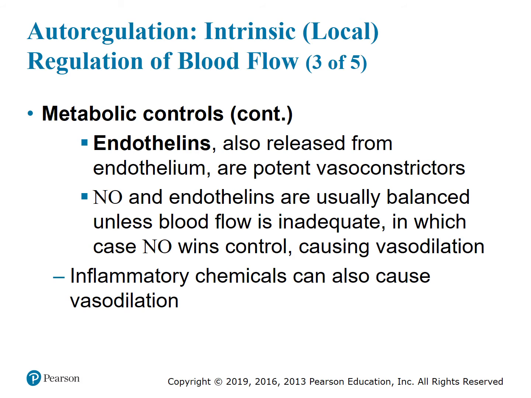Endothelins, also released from the endothelium, are potent vasoconstrictors. Nitric oxide and endothelins are usually balanced unless blood flow is inadequate, in which case nitric oxide wins control, causing vasodilation. Inflammatory chemicals can also cause vasodilation.